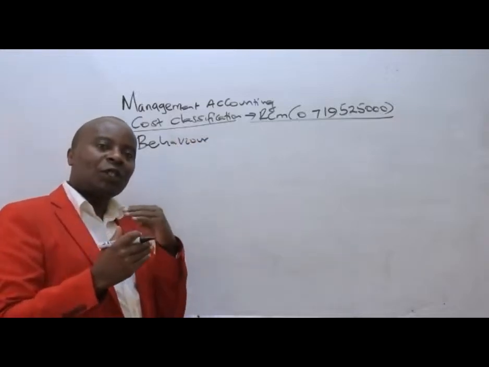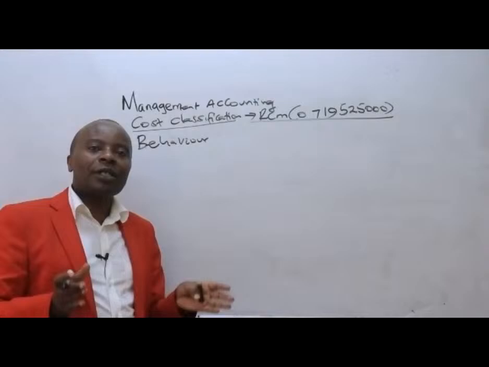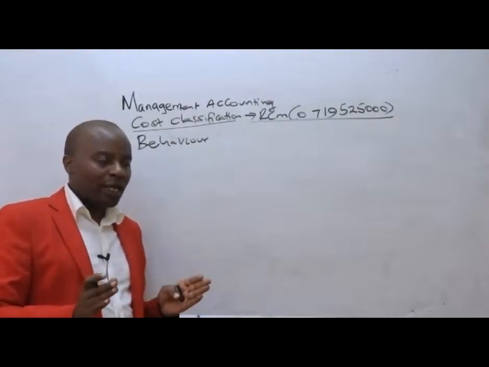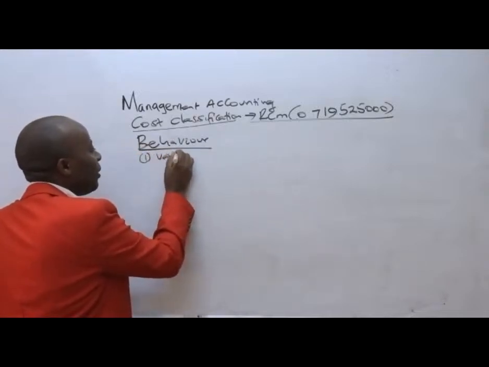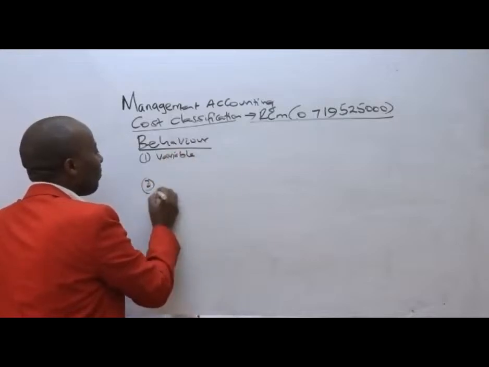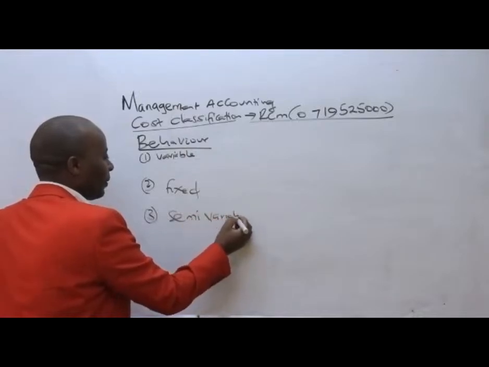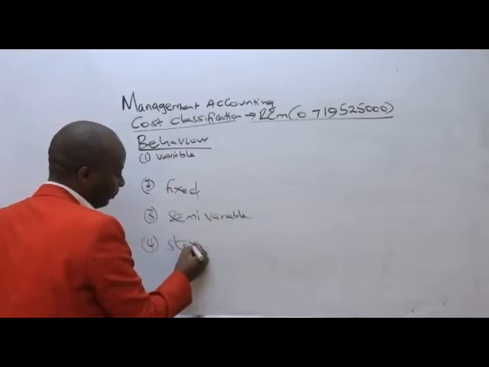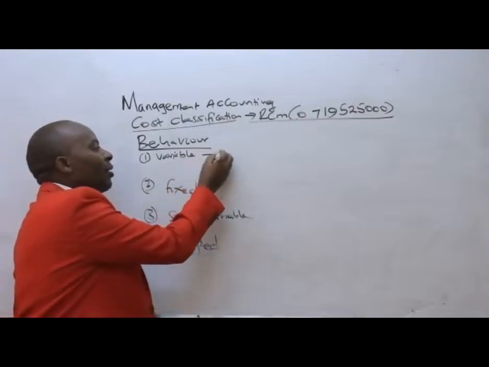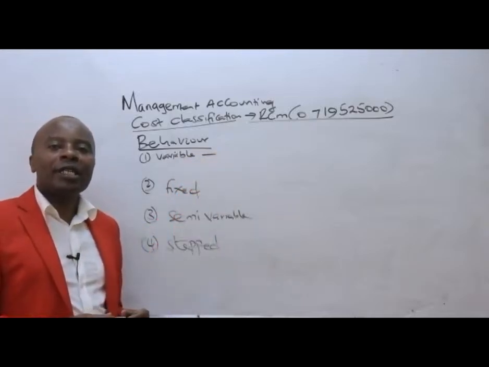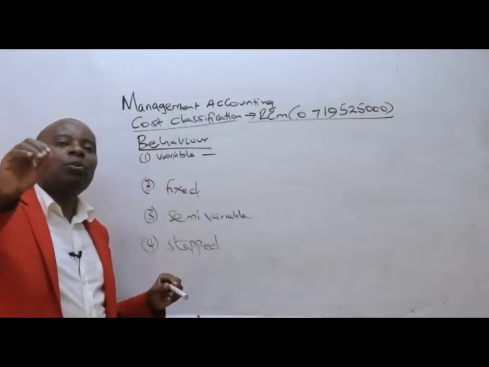There are costs that change as output changes, and there are costs that are ever static. So in terms of behavioral classification, we have costs that are variable, costs that are permanently fixed, costs that are semi-variable, and costs that move forward in form of steps, what we call the stepped fixed cost. Variable costs, from the word vary, are those costs that change as the output changes.